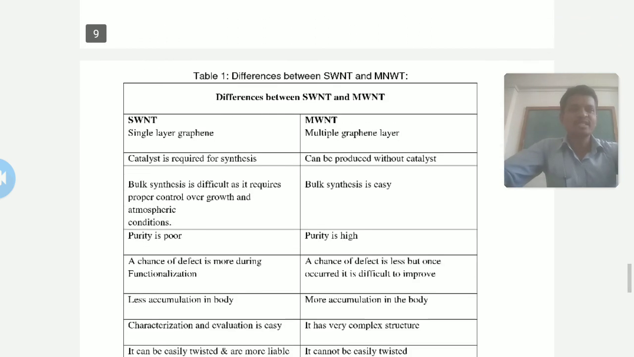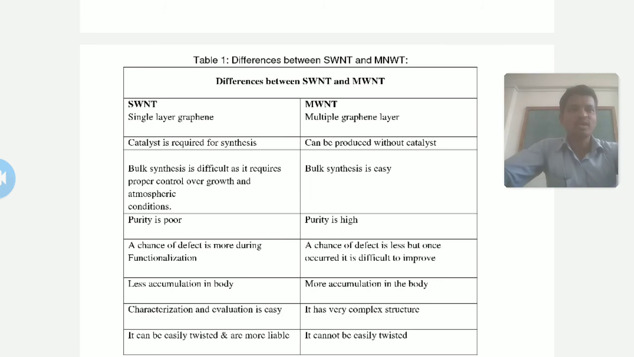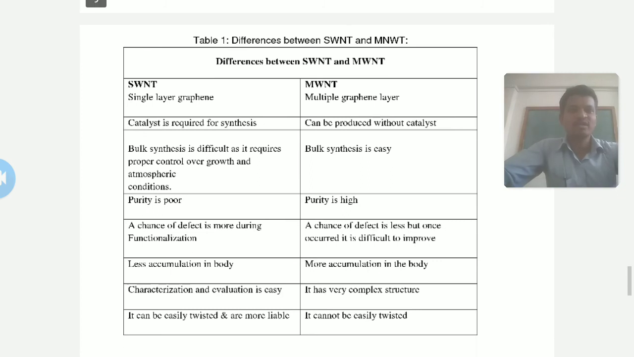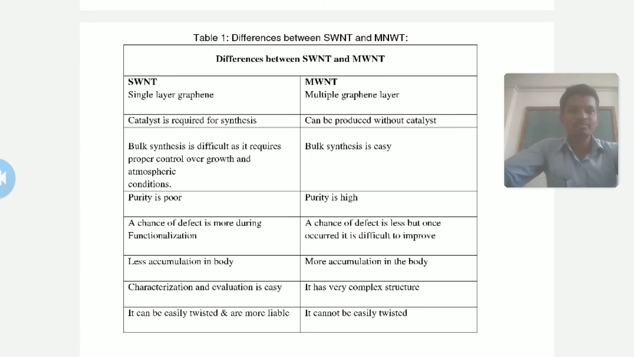Then this is the difference between single walled and multi walled carbon nanotubes. A very simple difference is there, because in single walled we know that a single layer of graphene is there. In multi walled, multiple graphene layers are there. In single walled carbon nanotube synthesis, a catalyst is required, and in multi walled we can produce it without catalyst. So the purity is poor in one and high in the other. So this is the difference between single walled and multi walled carbon nanotubes.